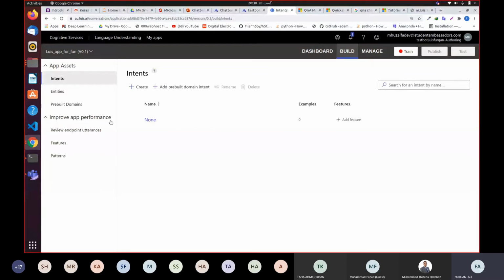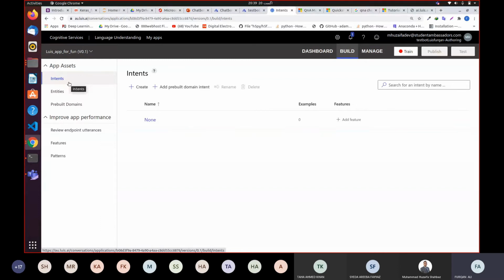Dashboard, build, manage, train, publish, test. These are the buttons you will see on the screen. And what are the intents and what are the entities? Intents are basically your intentions. Why are you creating this bot? Let's say I'm creating this chatbot so that I can inquire about the lowest prices of pizzas near me, or the restaurants that are selling pizzas. I'm going to inquire about the prices of those restaurants.